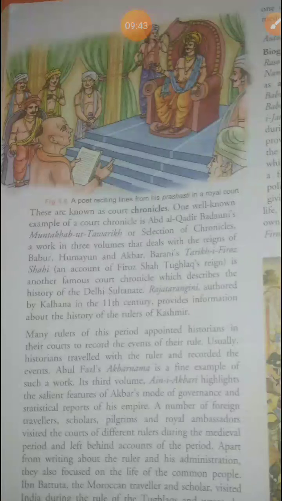One well-known example of a court chronicle is Abdul Qadir Badayuni's Muntakhab-ut-Tawarikh, a selection of chronicles, a work in 3 volumes that deals with the reign of Babur, Humayun, and Akbar. Tarikh-i-Firoz Shahi is an account of Firoz Shah Tughlaq's reign. It is another famous court chronicle which describes the history of the Delhi Sultanate.